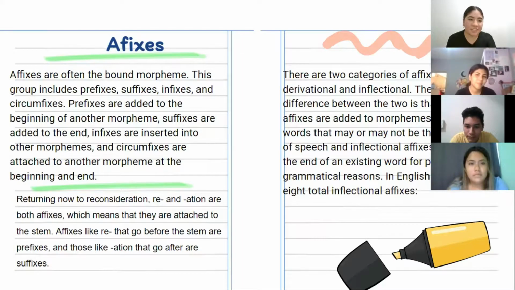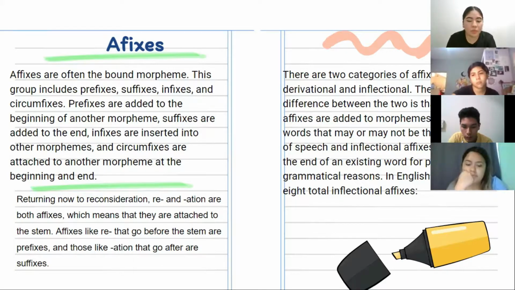Okay. Affixes are often bound morphemes. This group includes prefixes, suffixes, infixes, and circumfixes. Prefixes are added to the beginning of another morpheme. Suffixes are added to the end. Infixes are inserted into other morphemes, and circumfixes are attached to another morpheme at the beginning and the end.